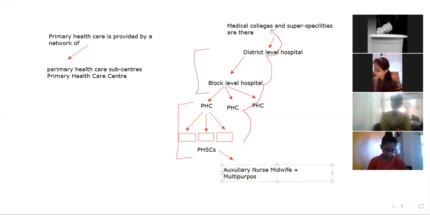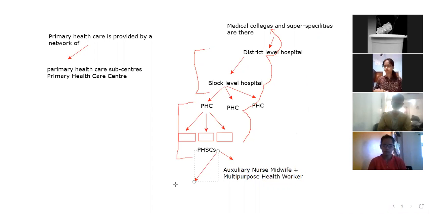Okay, there is one multi-purpose health worker, right? Multi-purpose health worker exists. प्राइमरी हेल्थ सब सेंटर पे कोई डॉक्टर नहीं होता, वहां ऑक्सिलरी नर्स मिडवाइफ and primary health worker is there, right? Okay, so next, one primary health sub center serves a